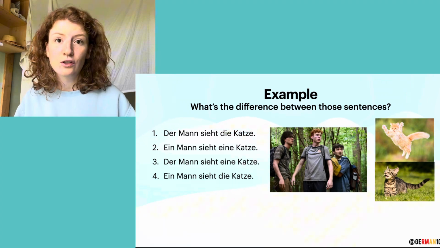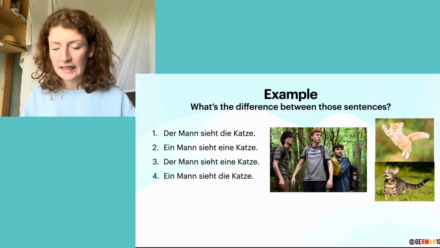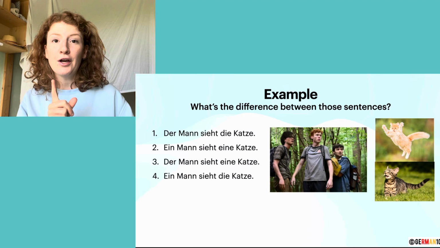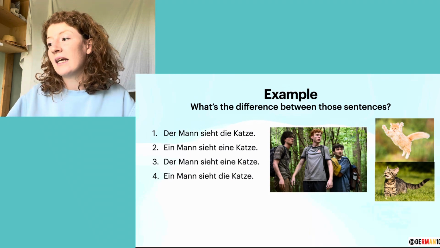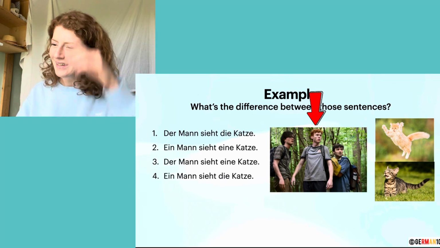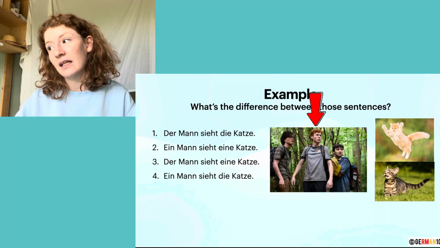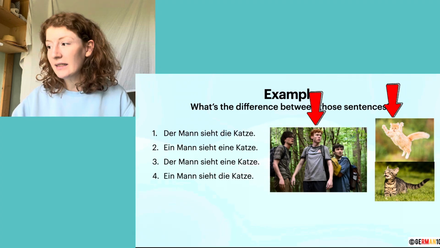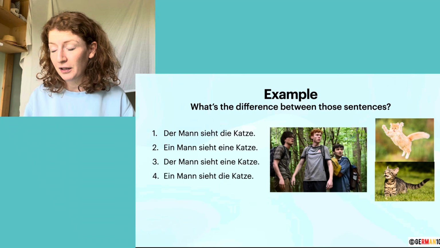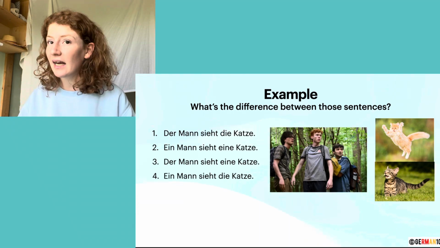So the first sentence goes like this. Der Mann sieht die Katze. The man sees the cat. Now, der Mann is a specific man. So let's say the man in the middle on the picture here, the one with the red curly hair, like me. So der Mann sieht die Katze. Let's go with the ginger cat. So der Mann sieht die Katze. The ginger man sees the ginger cat. It's specific, right?